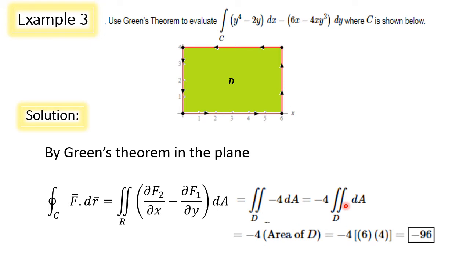So no need to go for any coordinate transformation. We can simply compute the double integral as minus 4 times area of the region D, which is minus 4 times the region is a rectangular region, area is length into breadth. So 6 into 4, 24. So we got the integral value as minus 96. So always first we have to compute the integrand, then we have to check whether we can compute double integral as constant times area of the region, or we have to prefer any coordinate transformation.